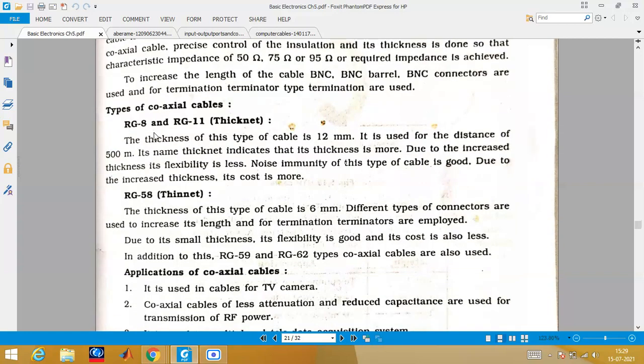Then there are different types of coaxial cable depending upon thickness. We will have RG8, RG11. This indicates how thick the cable is, and it is used for a much smaller distance, just like 500 meters, not beyond that.